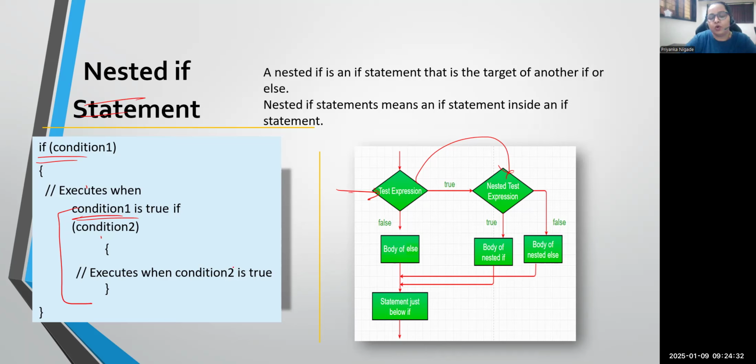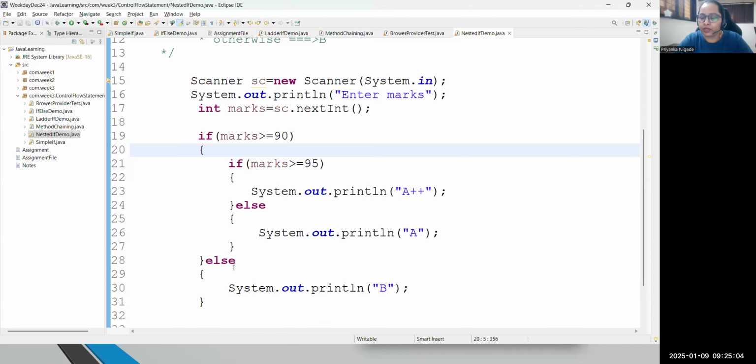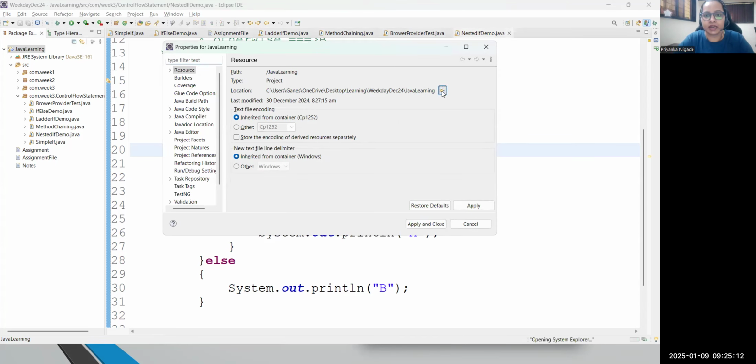Now tomorrow we will continue with one more statement, that is switch case. And after that we'll start another beautiful topic which is called loop. These are the very core concepts of programming and this is available in every programming language. And after this we will move towards our object oriented principles. So focus, because from that topic we'll be starting the Selenium part directly. Great, so do practice. I will be sharing some questions again related to the same topic and you can try those also. I will upload the code and share the recording. Please follow the recordings directly through the drive.